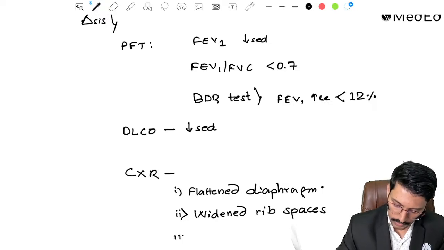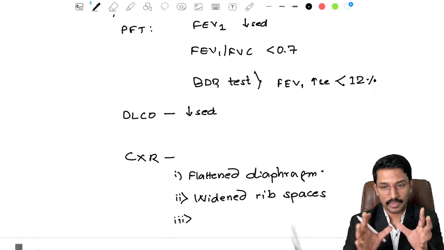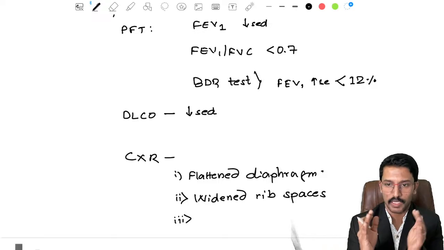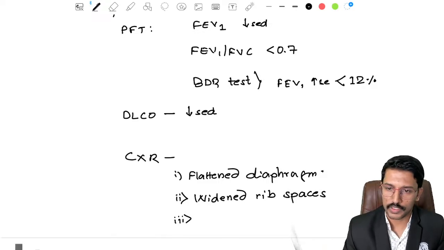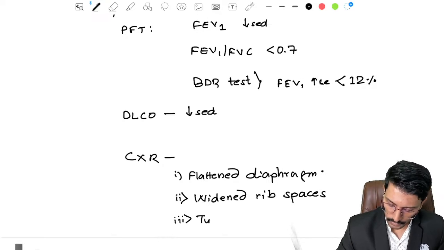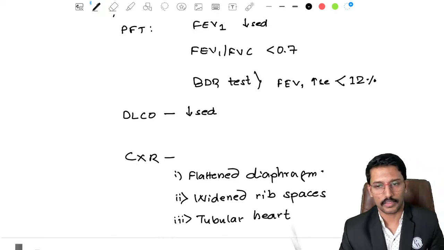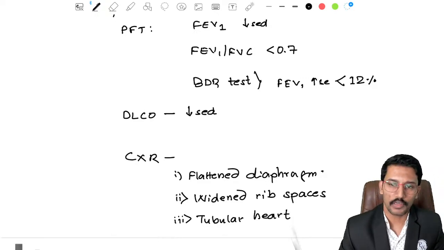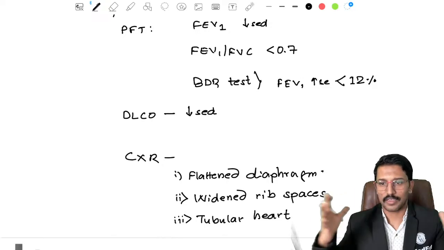Then the third thing we will see in these patients is what happens to the heart when the lungs are expanding. The space available for the mediastinum is shrinking. So the heart takes a particular look, right? What do we call this look? Tubular heart, right? We call it tubular heart. So these are the important findings we will be seeing on the chest x-ray.